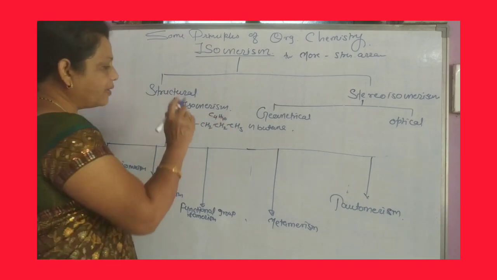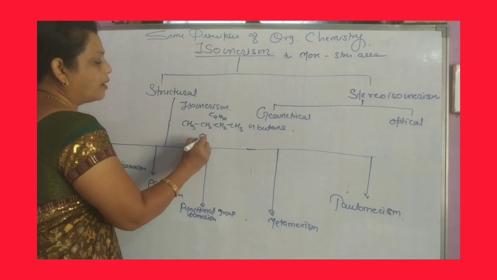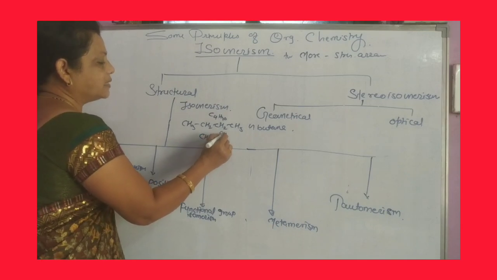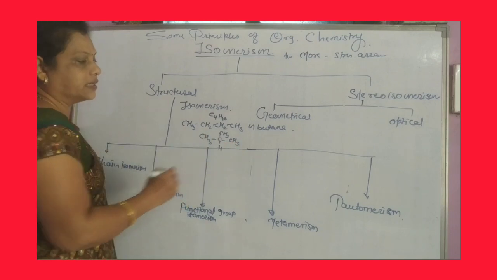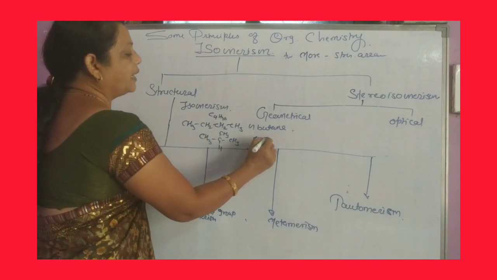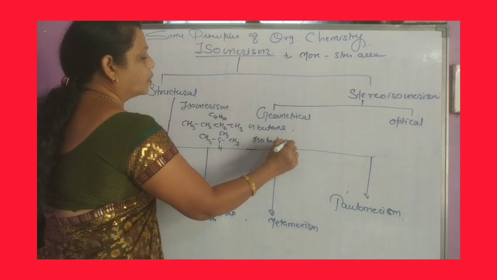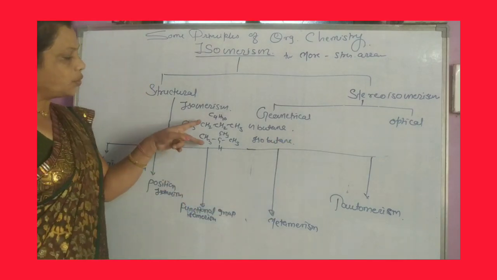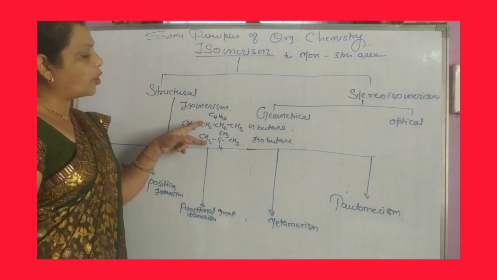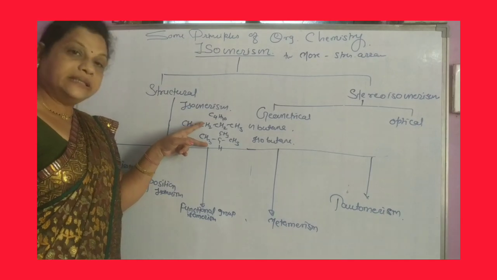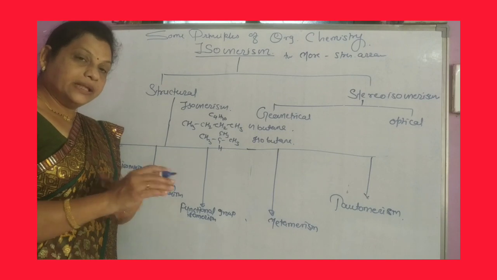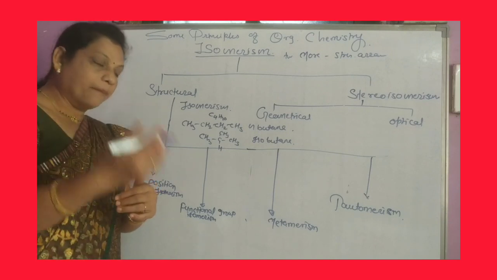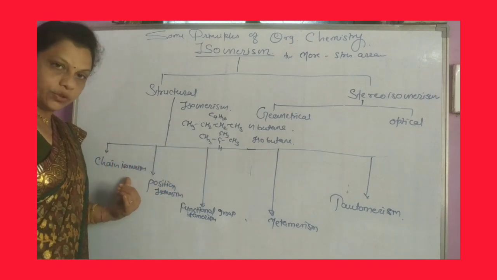And the branched chain, CH3CH(CH3)CH3, is commonly called isobutane. These two have the same molecular formula but different arrangement of carbon, and are called chain isomers.